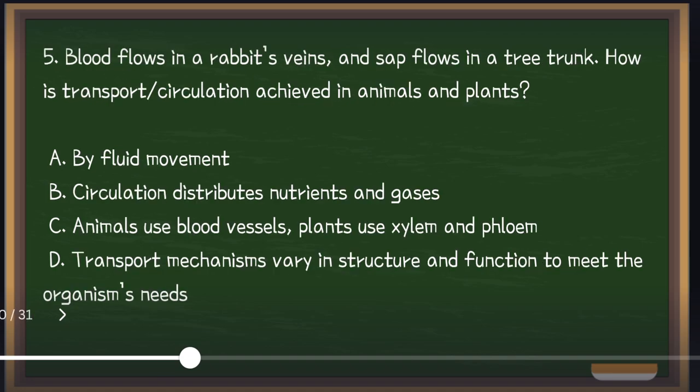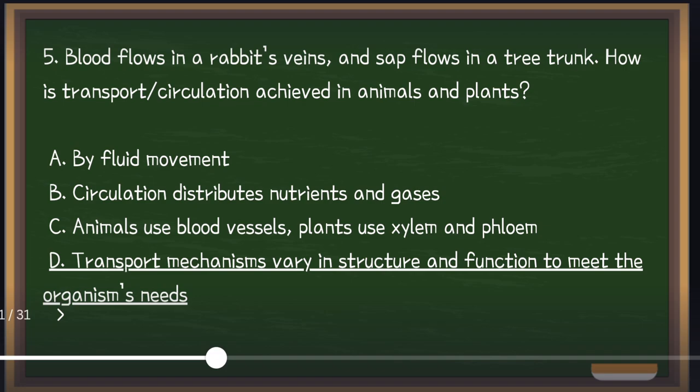Next, blood flows in rabbit veins and sap flows in the tree trunk. So how is transport or circulation achieved in animals and plants? Is it A, by fluid movement, B, by circulation, distribution of nutrients and gases, C, animals use blood vessels, plants use xylem and phloem, D, transport mechanisms vary in structure and function to meet the organism's needs? So the answer is letter D. Transport mechanisms vary in structure and function to meet the organism's need.